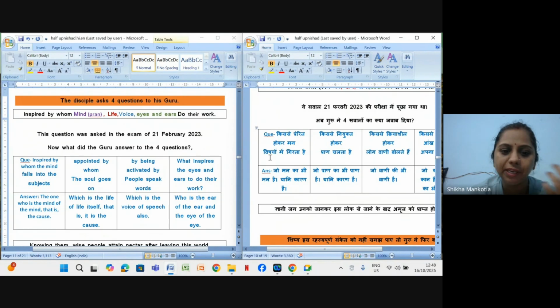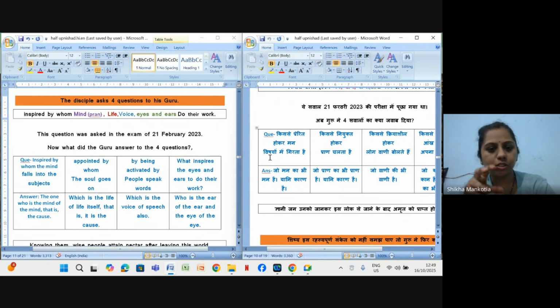The third question was, by being activated by whom do people speak words, ठीक है? So who activates this, or what is the power that urges people to speak words, right? There should be a power who is inspiring us, or helping us to speak words, how we are expressing to each other, right?